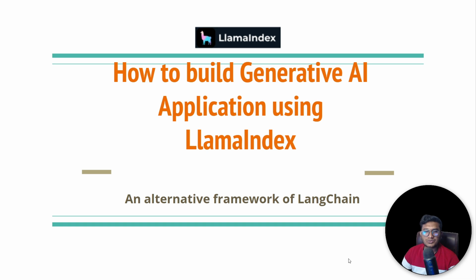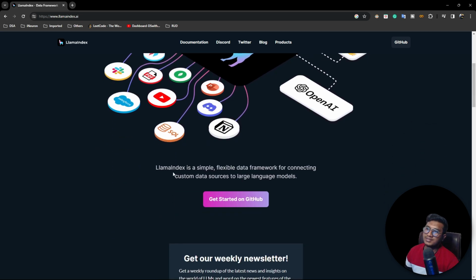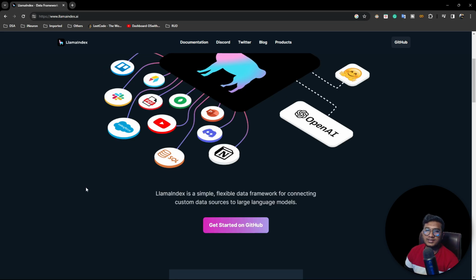First of all, I will take you through the LlamaIndex documentation, then I will start with our project implementation. This is the LlamaIndex documentation. LlamaIndex is a simple, flexible data framework for connecting custom data sources to large language models. Basically, it helps you build generative AI applications with your custom data, and it also gives you the ability to connect with the kinds of large language models we have seen.